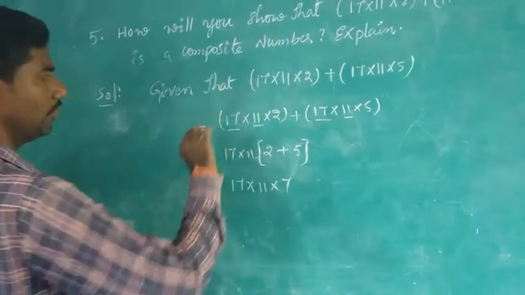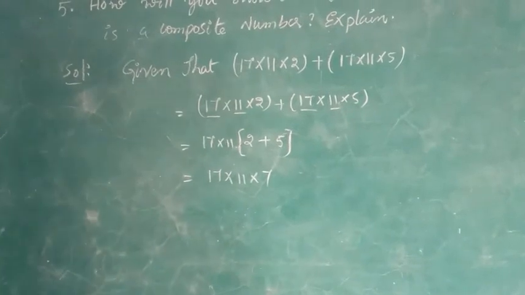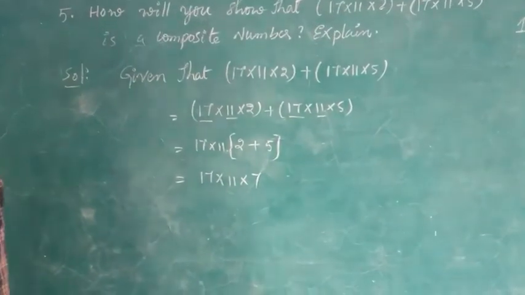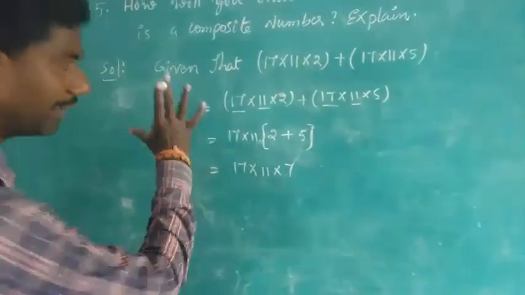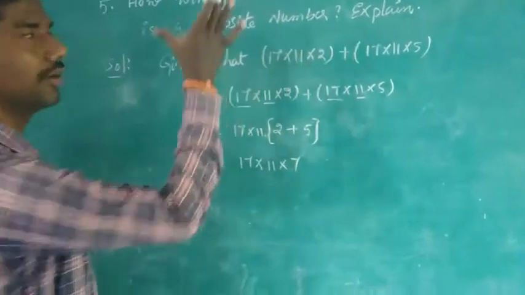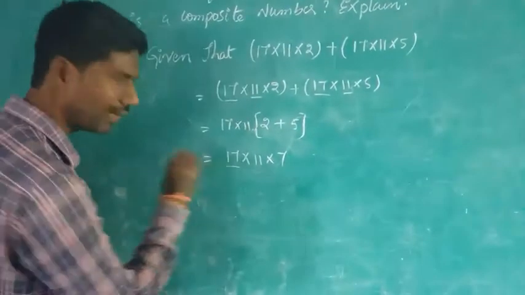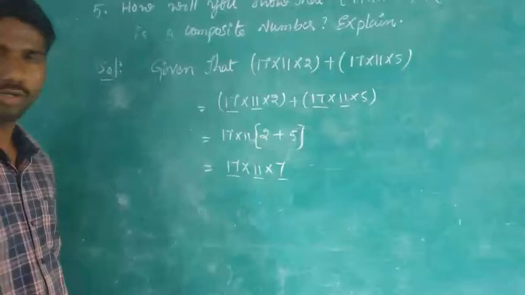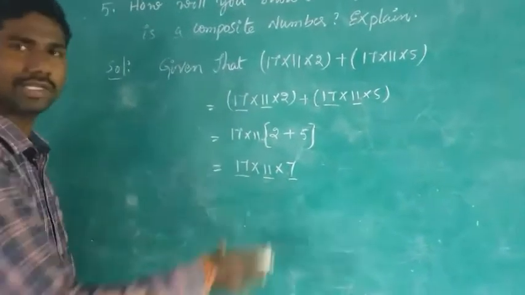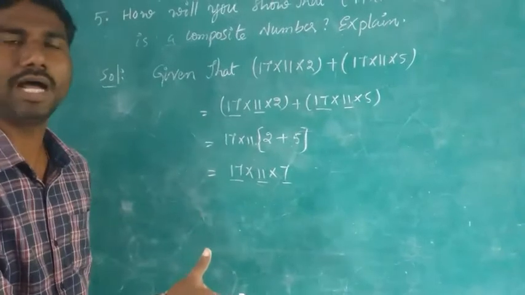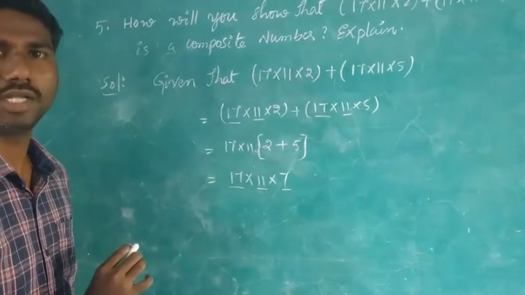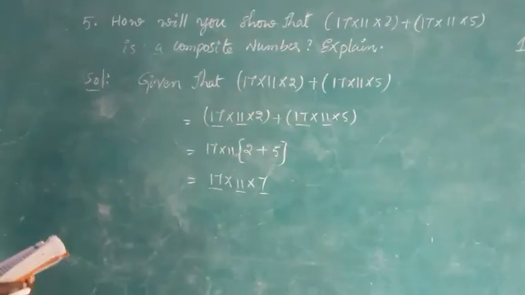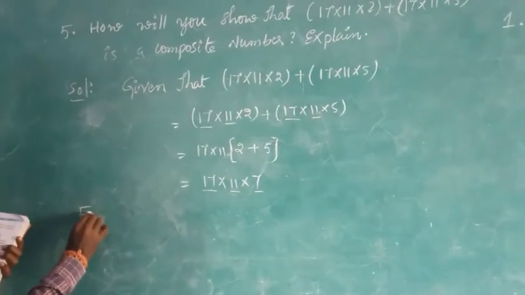It's a simple thing if we know the fundamental theorem. What is the fundamental theorem? A composite number can be expressed as a product of prime factors, right? If you know that fundamental theorem, by seeing this you can tell this is a composite number. Because 17 is one factor, 11 is also one factor, 7 is also one factor. Yes or not? Simply by seeing, how many factors are there? 3. What is a composite number? A number which has more than 2 factors, right or not? So that's why I am writing the fundamental theorem on the board so you can understand clearly.